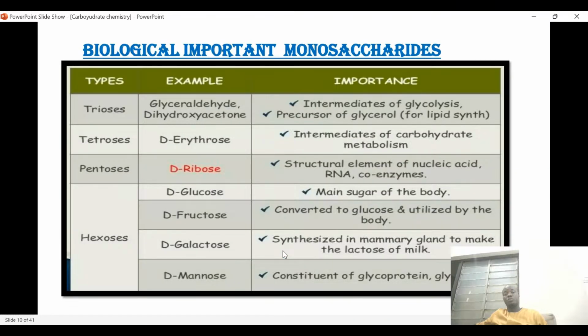So we have D-galactose, which is also another example of monosaccharide, and its main function is that it is used by the mammary gland to make the lactose of milk. And then we have mannose, which is a constituent of glycoproteins and glycolipids.